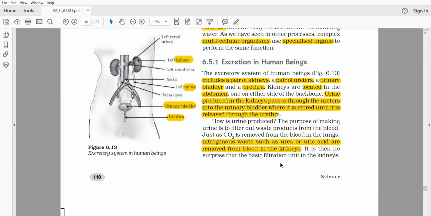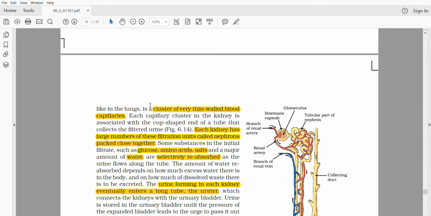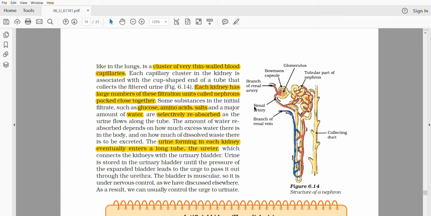This is the kidney, and inside the kidneys there are millions of such structures, which are the basic filtration units that filter out all the toxins from our body. It is written here: each kidney has large numbers of these filtration units called nephrons packed close together. Now let's see what happens inside a nephron. At first, look at this. This is the renal artery.